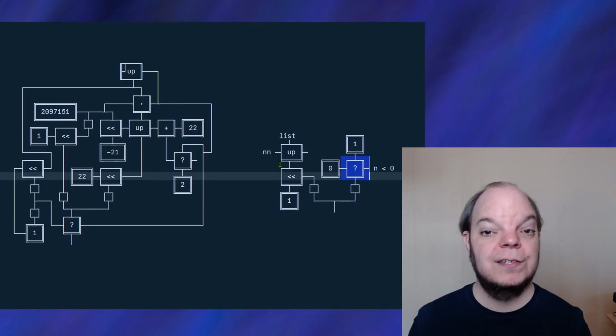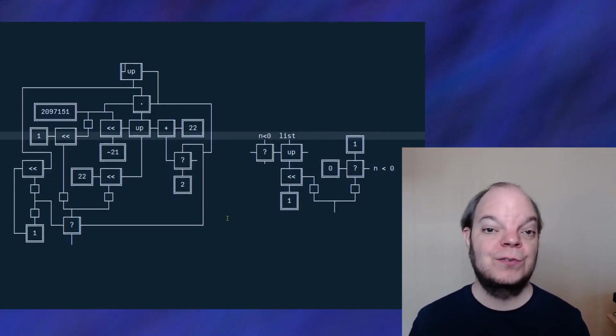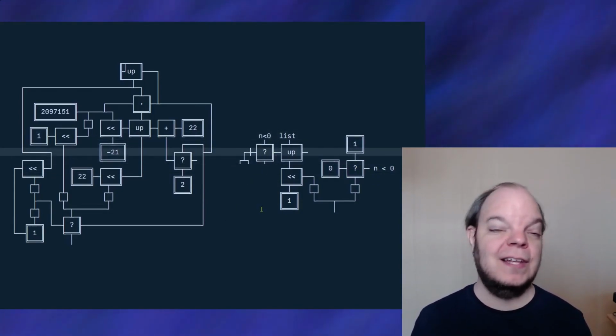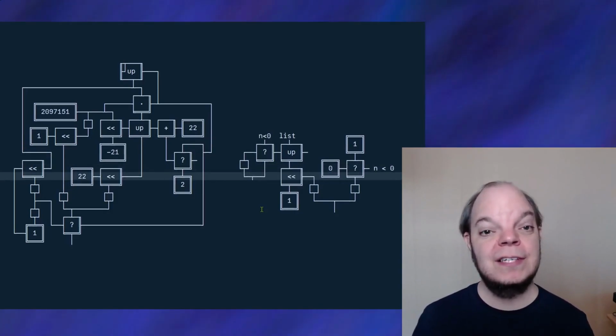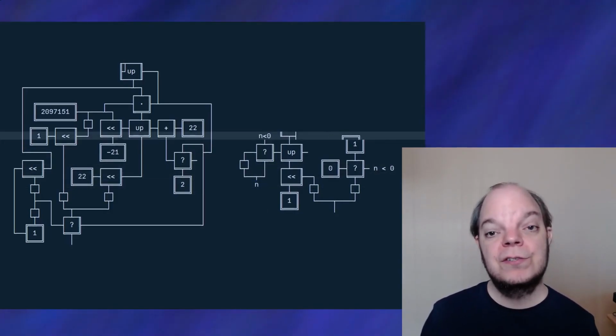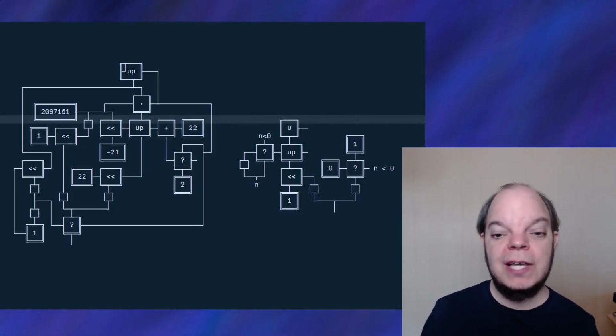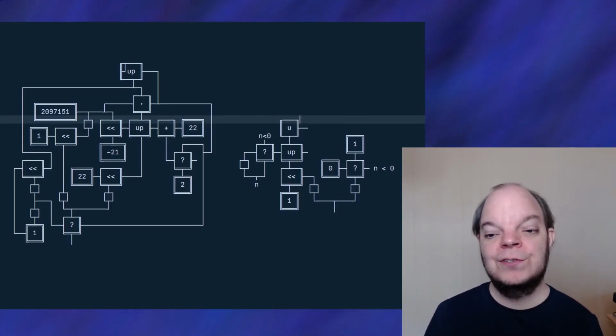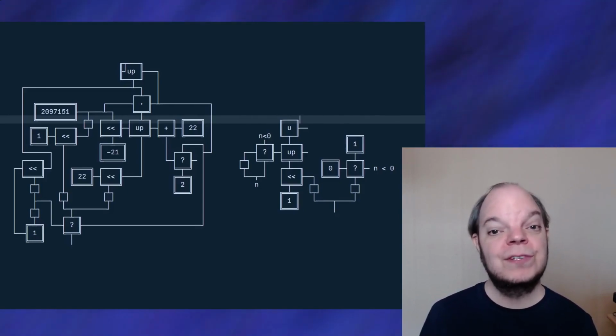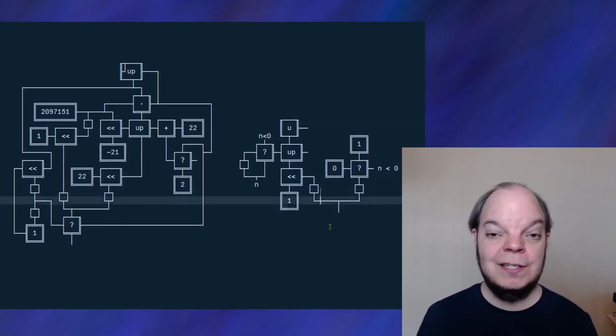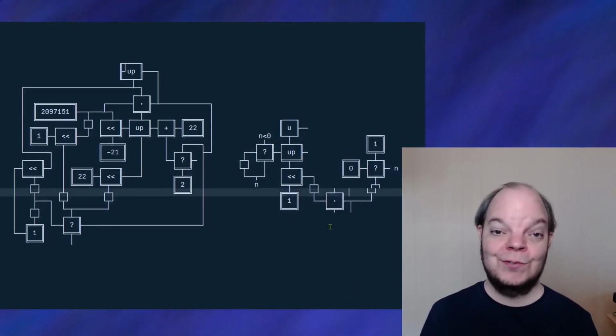Now, our non-negative number, of course, also depends on whether n is less than 0. If it is less than 0, then we need to bitwise negate it. Now there's only one occurrence of list, so we can easily place the declaration box. Now, of course, I don't want to do the n less than 0 twice, but in order to join them up, I need to cross them with the n. So I'm inserting a wire crossing function right now to address that.